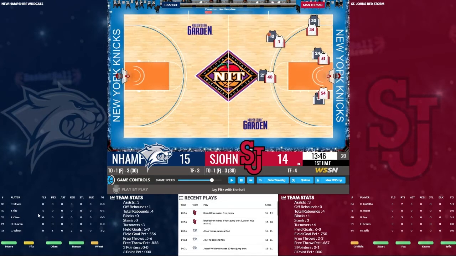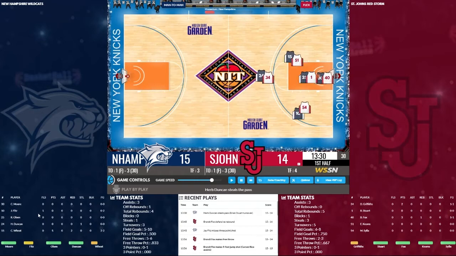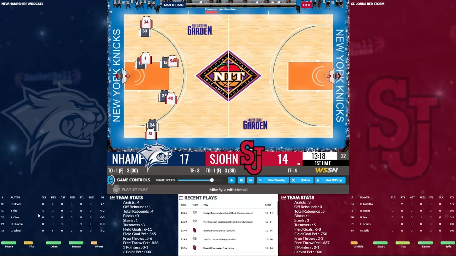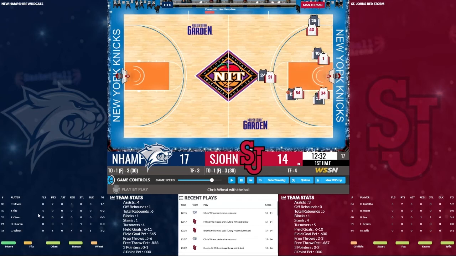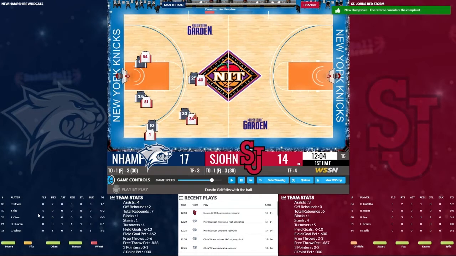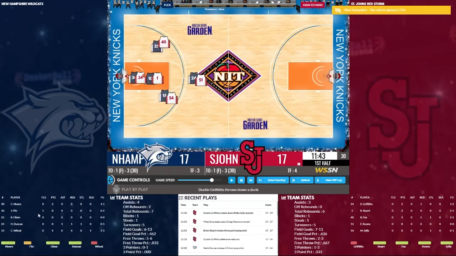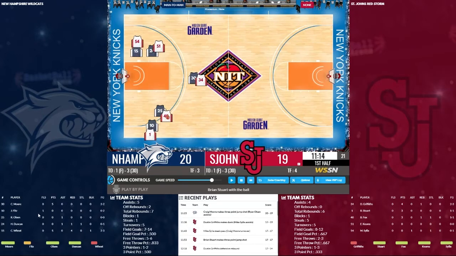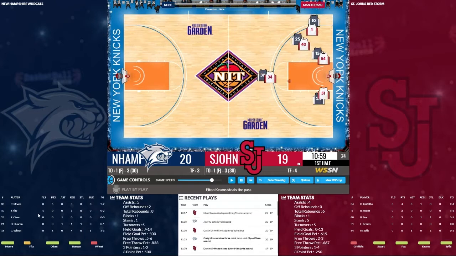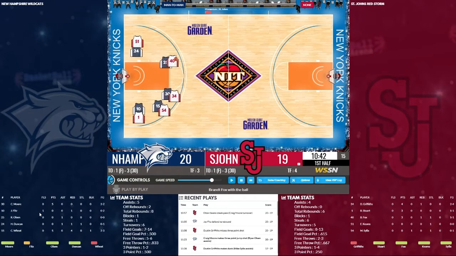They miss the and one, but get within a basket. And we get the layup from Craig Moore, his first 2 points of the game. 3-point lead. We turn it over again. That's 4 turnovers now. We get it back, though. Still haven't hit a 3-pointer. Be nice to hit a 3 here at some point. Another missed shot. They're 6 of 10. We're 6 of 13. It's 17-17, and we're now losing. There's a 3-pointer by Craig Moore, and we are up by a point. And of course, we turn it over right at the other end.